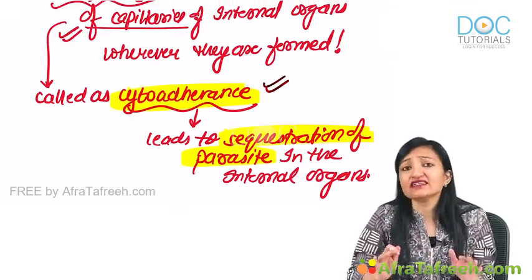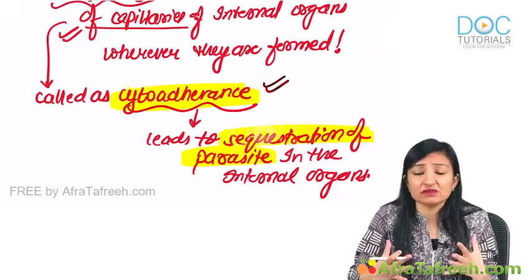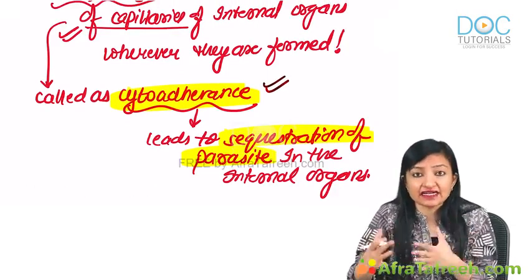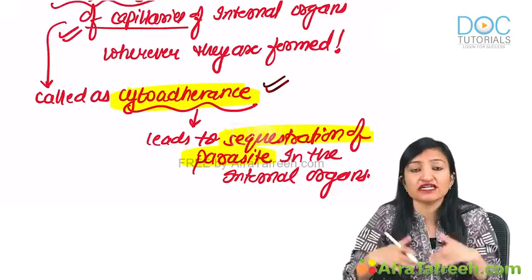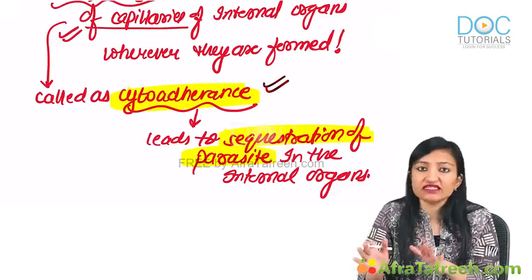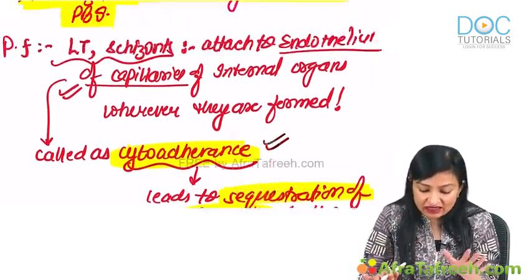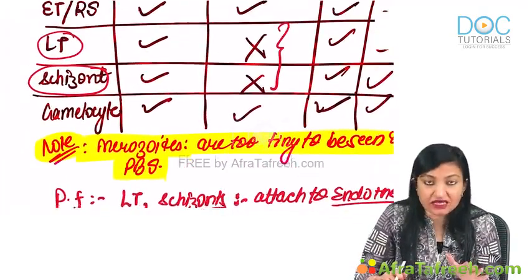Okay, unless and until there is heavy parasitemia, which will facilitate the entry of these morphological forms into the peripheral blood, they otherwise are not seen in the peripheral blood, and hence they are not seen on PBS.